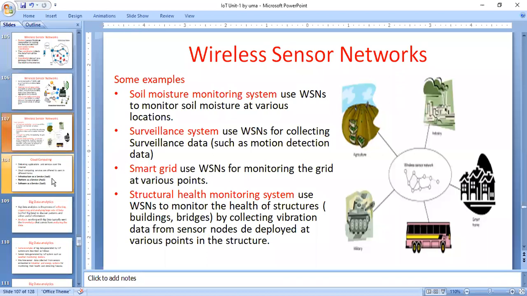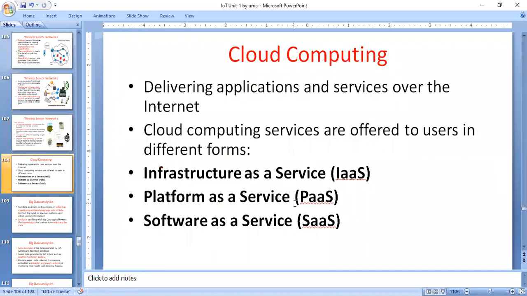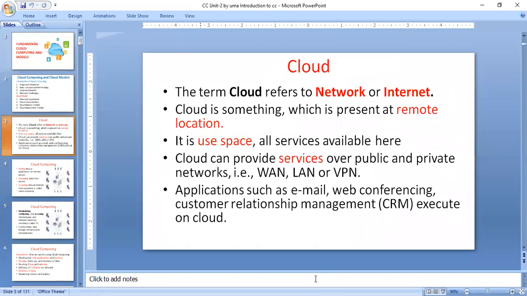Very important concept. Now coming to cloud computing. What is cloud computing? First, what is the cloud? I think you have a great idea about the cloud. How can you represent the cloud? The cloud is a network or the internet. The cloud is something present at a remote location. Here the cloud is a user space in which all services are available. That is called the cloud.